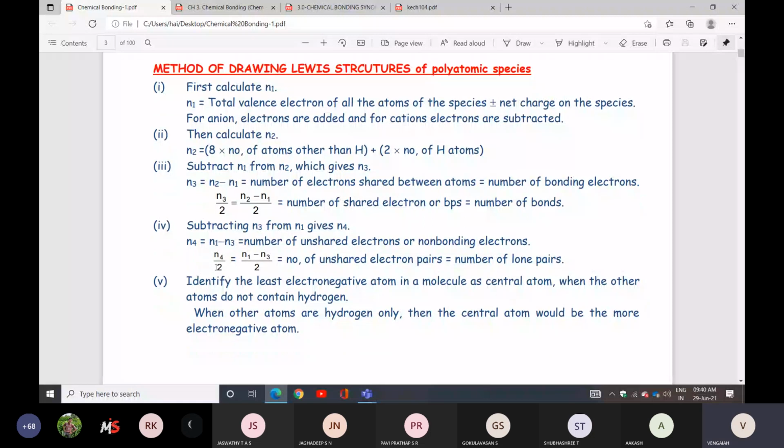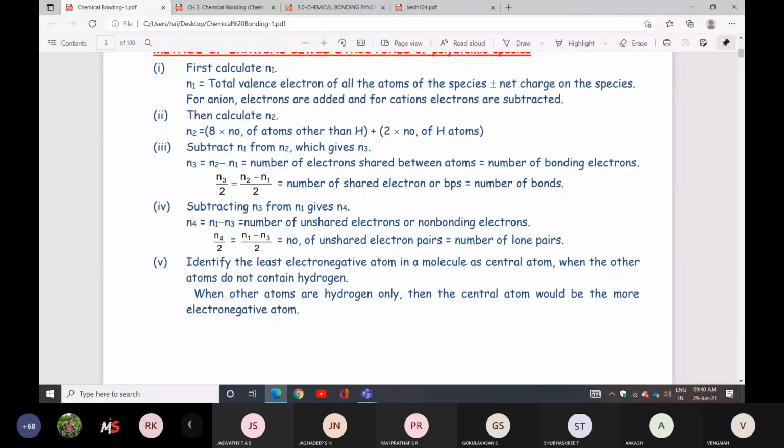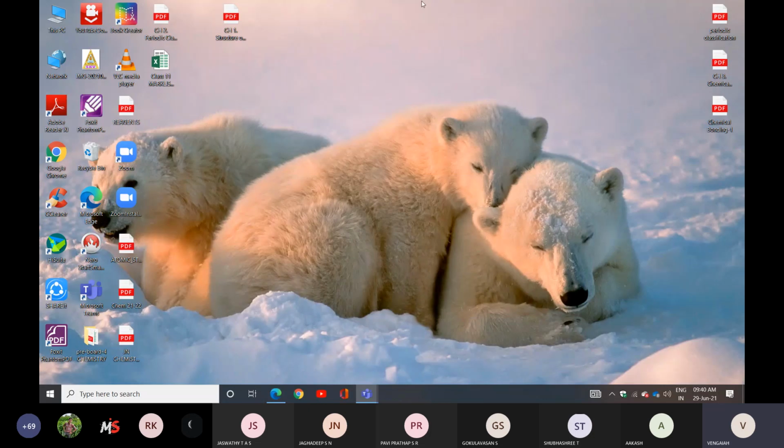Subtracting N3 from N1 gives N4. N4 is the number of electrons shared between atoms, equal to the number of bonding electrons. So N4 is N1 minus N3. Those who have a notebook, you can write down these points alone.